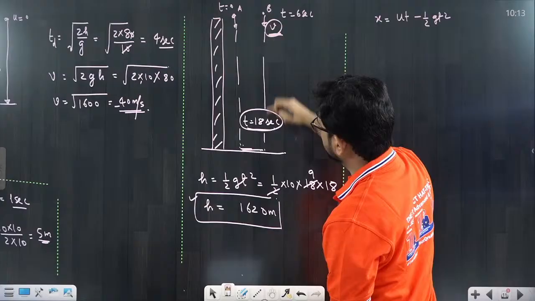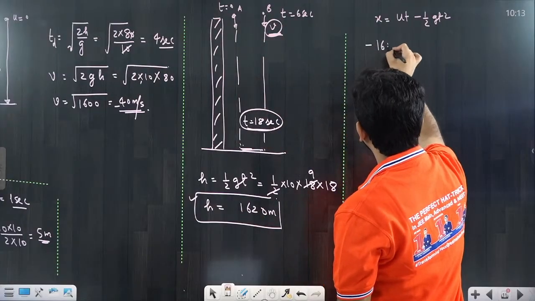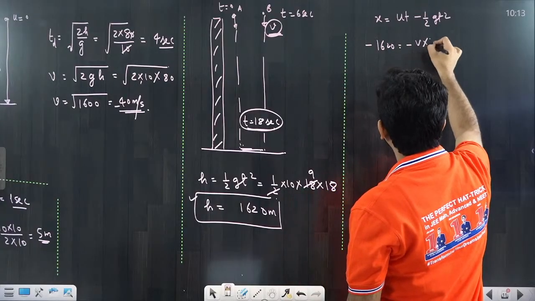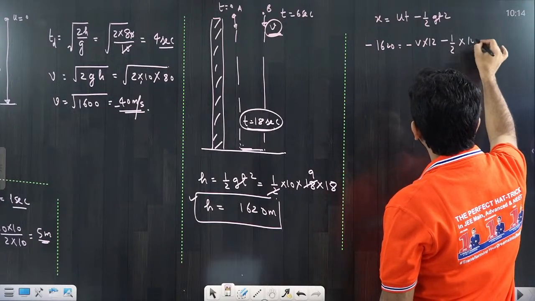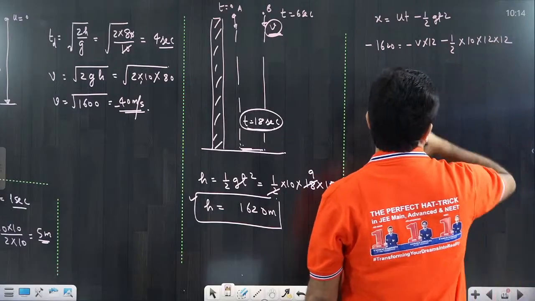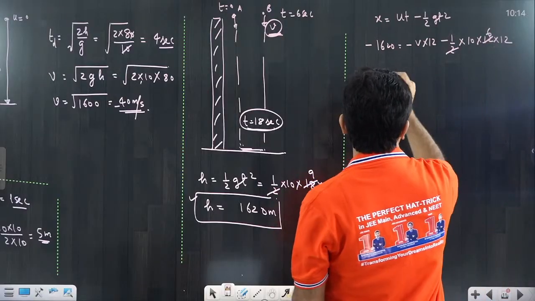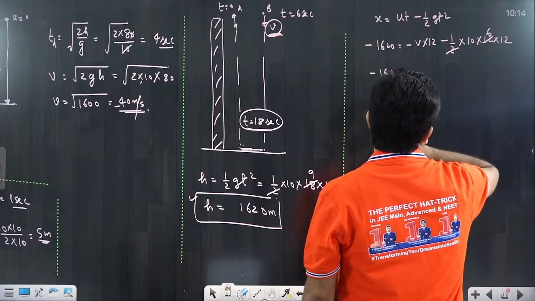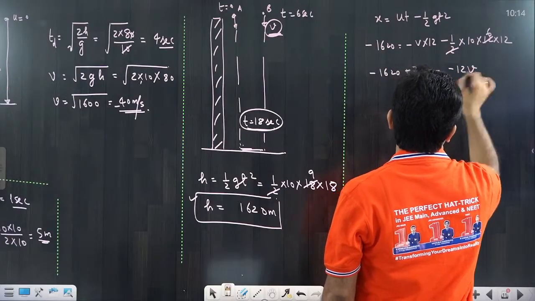Already we know this height, that means actually downward, so we will take negative, that is equal to minus 1620. Initial speed also negative, we can say v, but it travels for 12 seconds. You can put 12 minus 1 by 2, it is 10 into 12 into 12. We can use it and we will try to solve this part. So from here you can say this is a 6. So that would be minus 1620 and it would be how much? 720. So that would be plus 720 is equal to minus 12 into v.